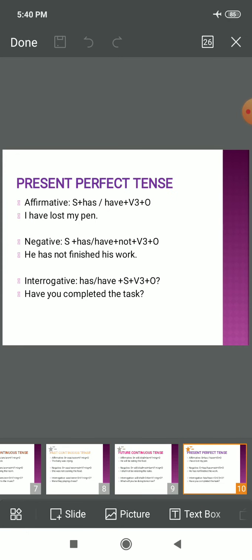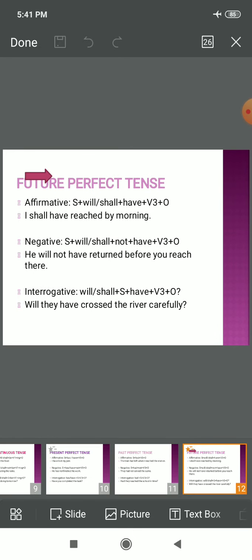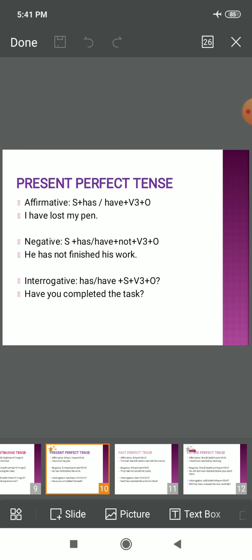Children, next is present perfect tense. Three types are very simple. Children, whenever there is perfect, you would use the third form of verb. Remember the rule very carefully. Whenever there is perfect, whether it's present perfect, past perfect, or future perfect tense, wherever perfect is there, we would use the third form of verb.